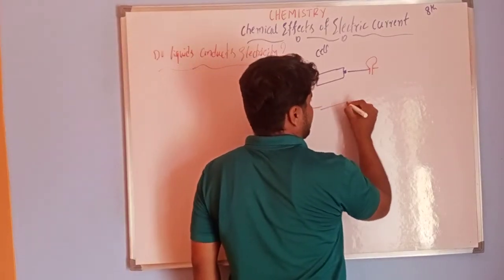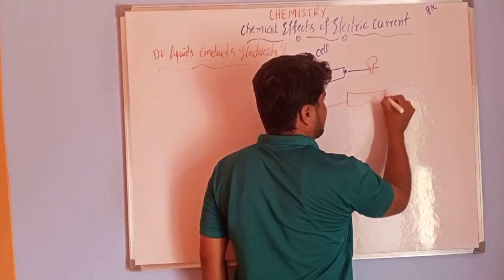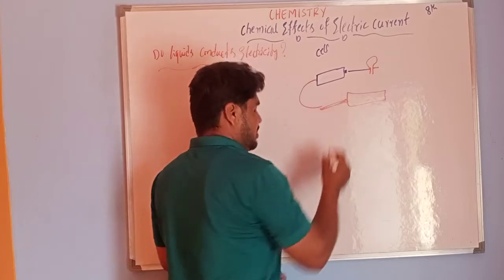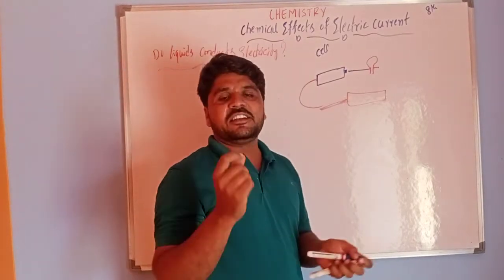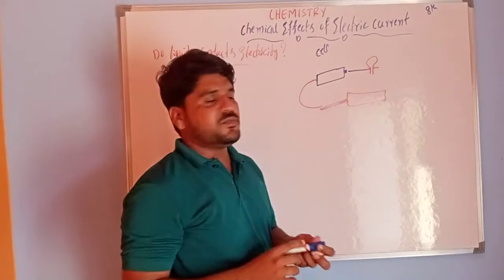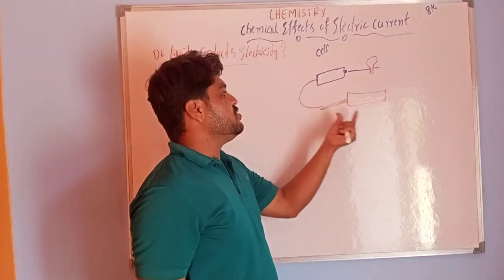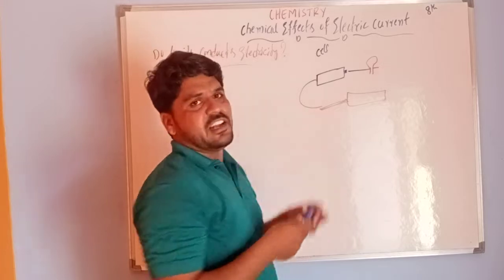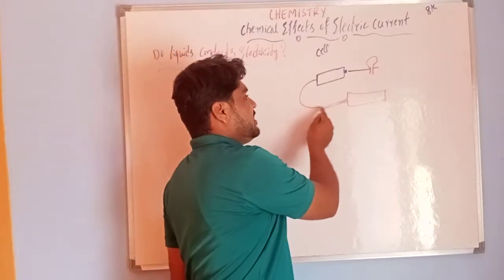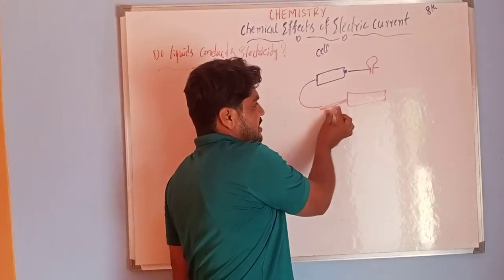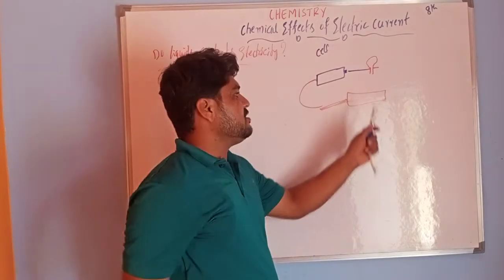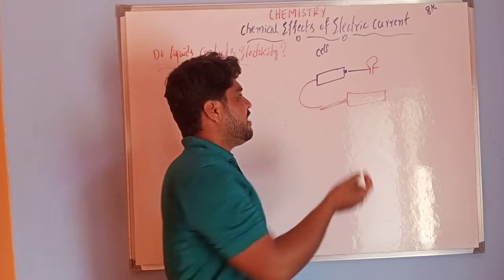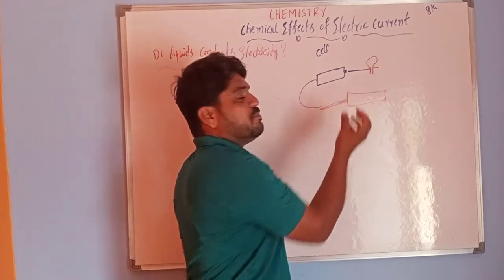Why do we use this tester? This tester is used to check whether electricity is present or not. For checking the electricity, we use testers, which we call a test lamp. When electricity is passed through it, a small bulb in the tester glows.